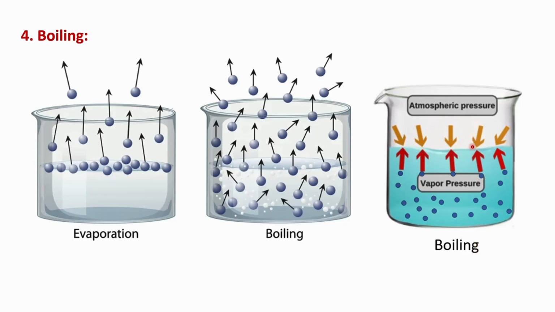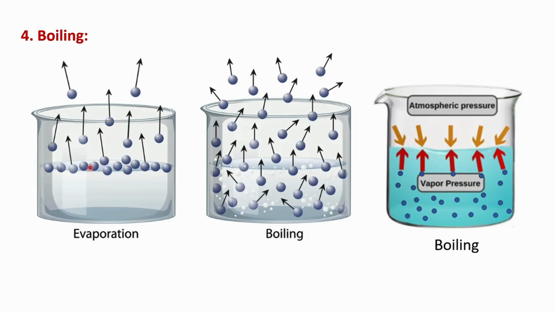Every substance has a specific boiling point. But evaporation happens at any temperature, as we said, and only on the surface of the liquid. I mean, even at low temperature, some particles at the surface have enough energy to escape into the air.